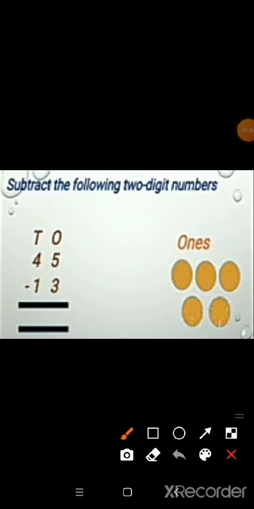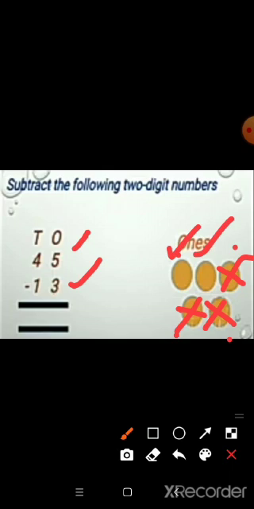Shall we count the ones? 1, 2, 3, 4, 5. Totally we have 5 ones. Now cancel 3 ones from 5 ones. 1, 2, 3. So how many are remaining? 2. Yes. So write the number 2 ones in the ones place here.